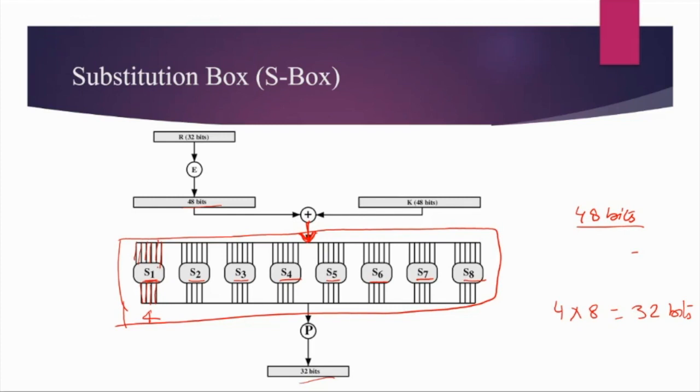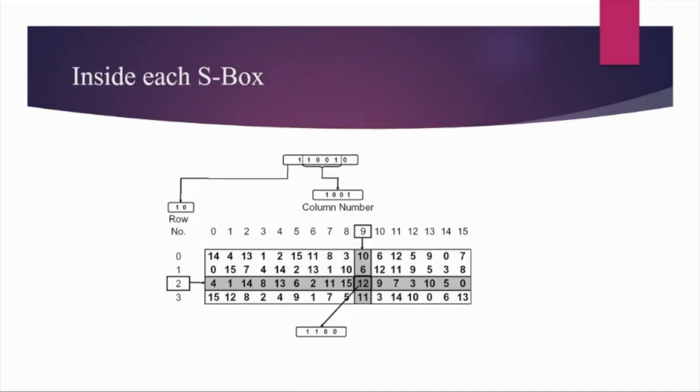Now the question is how the S box converts 6 bits into 4 bits, right? This particular slide will take you inside each S box, and this is how the conversion is done. We have these 6 bits in each S box. What we will do is construct a table. Now, what is the size of the table? We take the extreme bits, the first and the last bit.